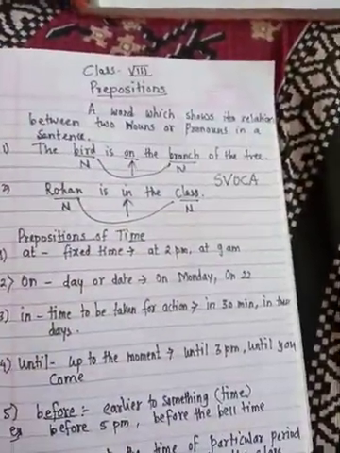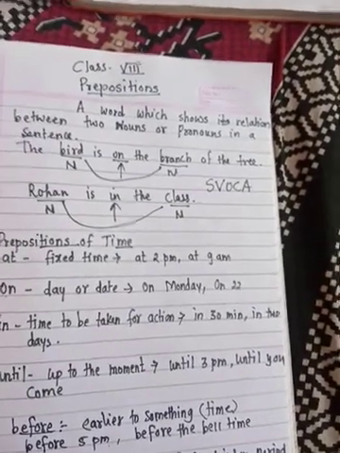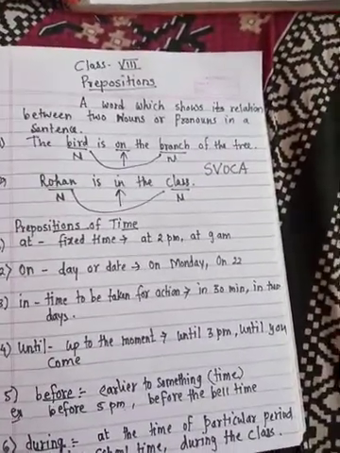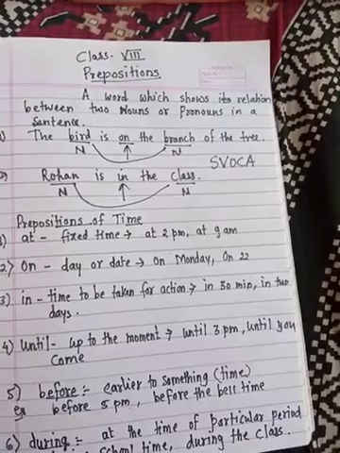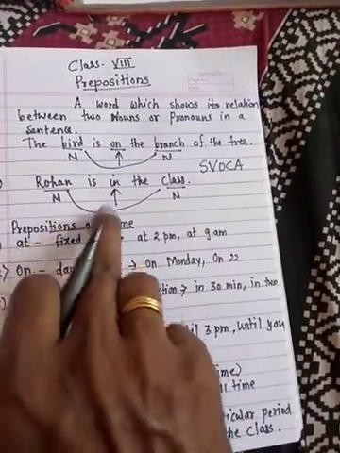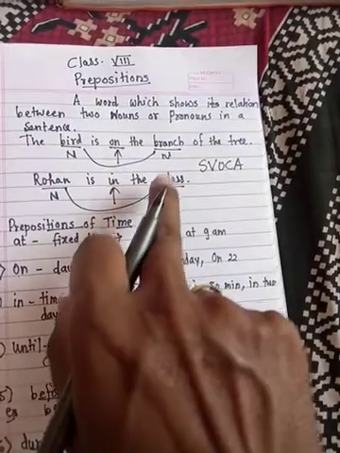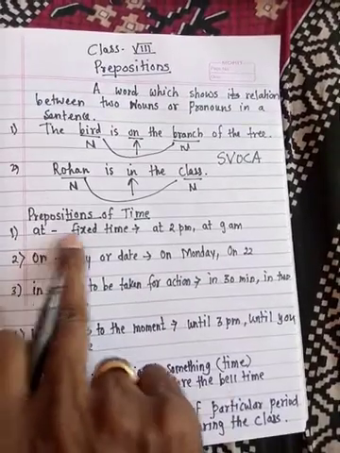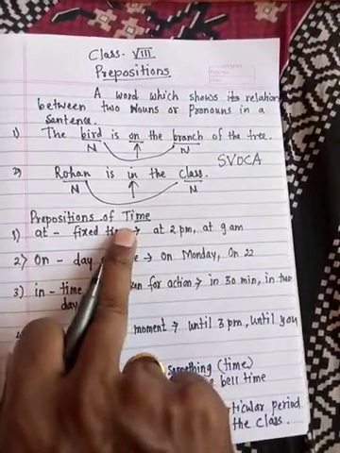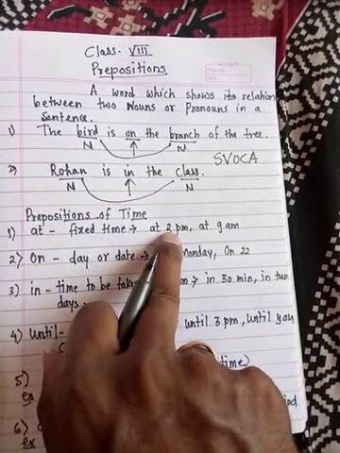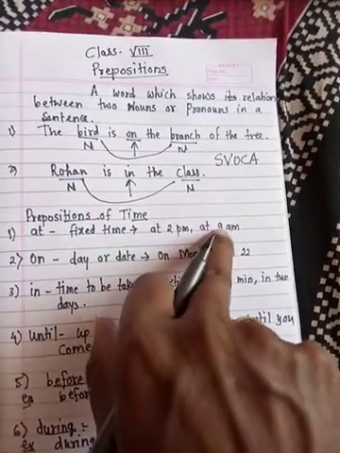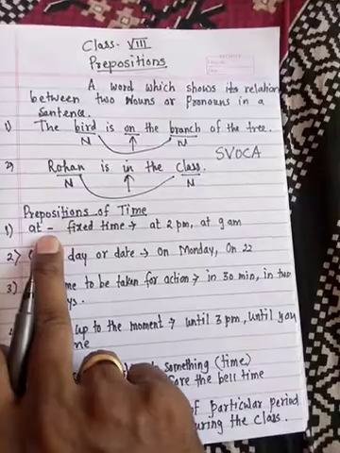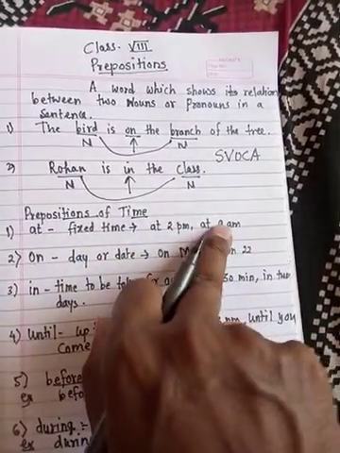Now there are three types of prepositions: prepositions of time, prepositions of place, and prepositions of position. In this video we'll talk about the first type, prepositions of time, means those prepositions which show the relation between nouns and time. Now the first is at. What is at used for in case of time? It shows fixed time. Now 2 p.m. is a noun. At 2 p.m., at 9 a.m., fixed time is shown using at. For example, he comes at 2 p.m. He goes at 9 a.m., like that.